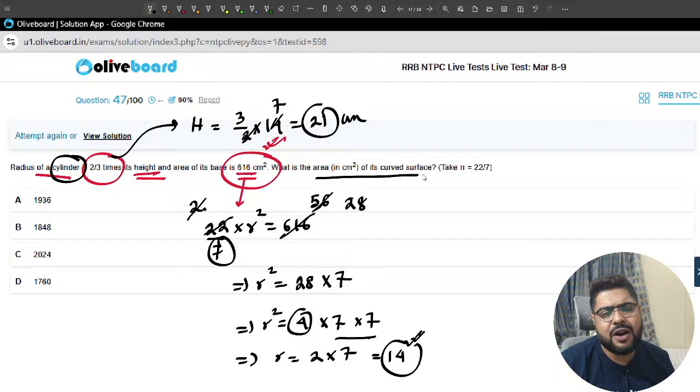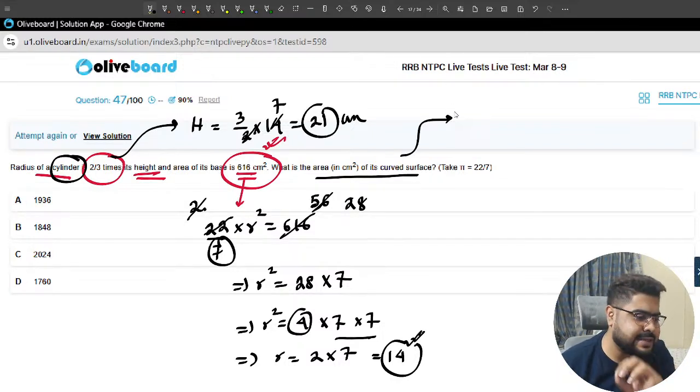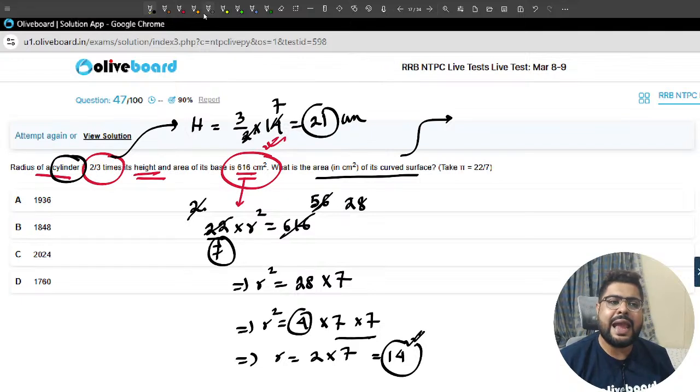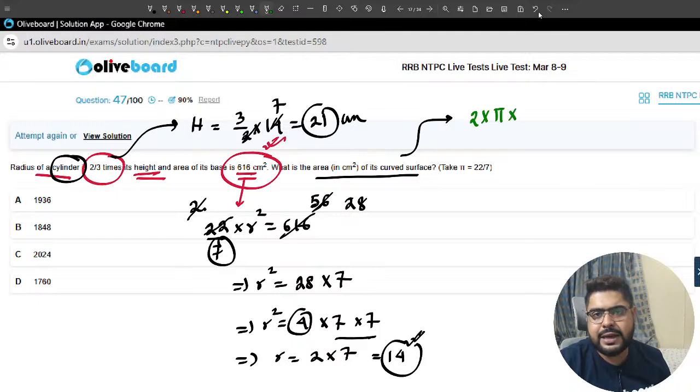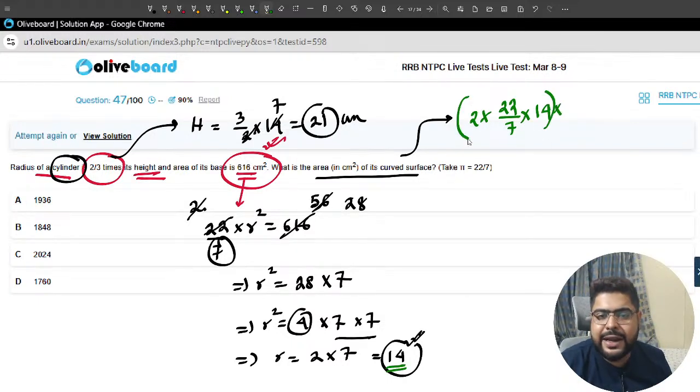Area of curved surface. We all know, always for a symmetric diagram, the area of curved surface formula is what? Perimeter of the base into height, 2 into pi into r. Let's write this directly: 22 by 7 into r, and r we know is 14. So this is perimeter of the base into height. Height is how much, sir? 21. So let us calculate a little bit.